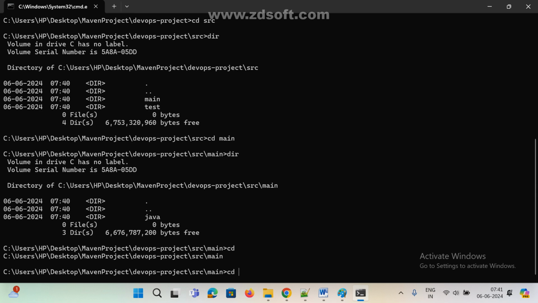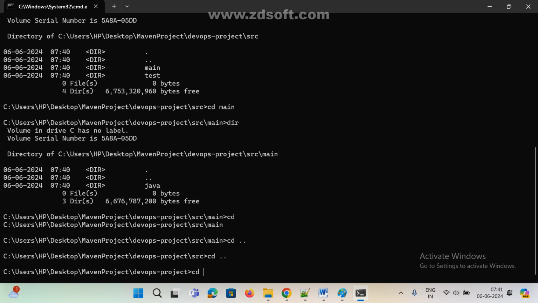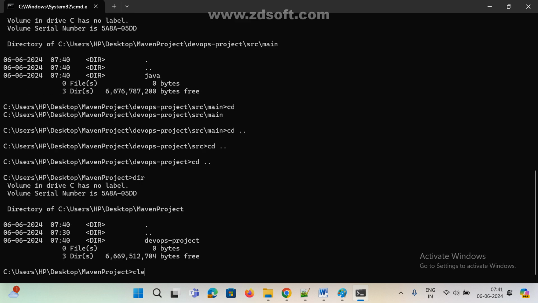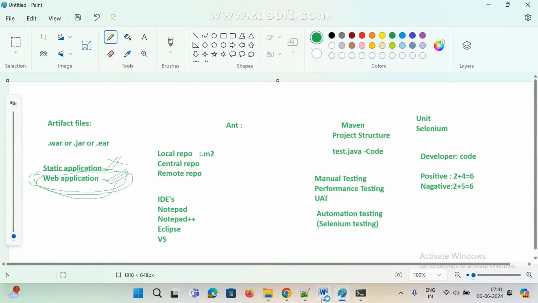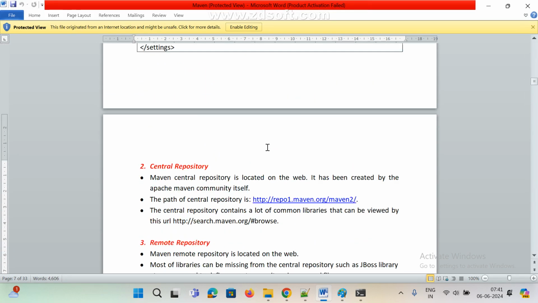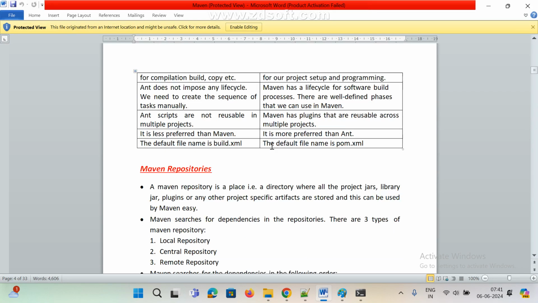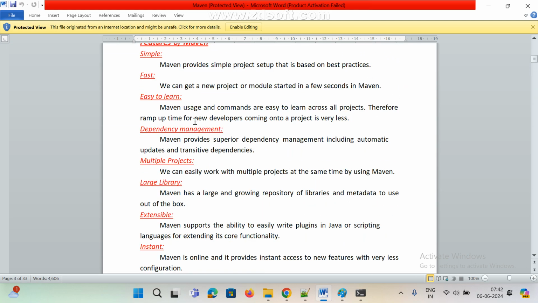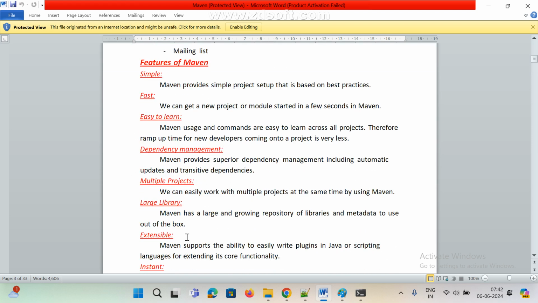So these structures and all were created by, who created all this? Did I do it? The structure, the project structure, Maven only. So that is the purpose, right? If you use Maven, Maven provides the entire project structure and also creates it. No need to worry about the entire project structure. Already in the last class we discussed, right? If we create any project, by default Maven itself creates the structure. Multiple projects, libraries, dependencies, whatever you want.